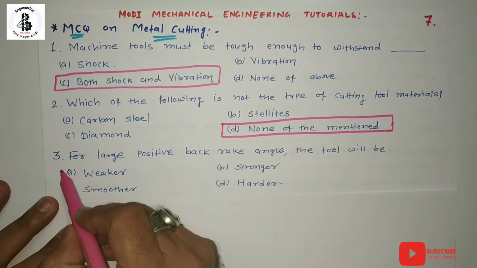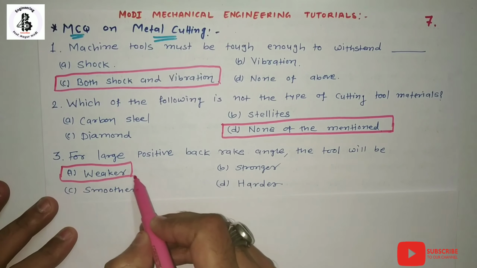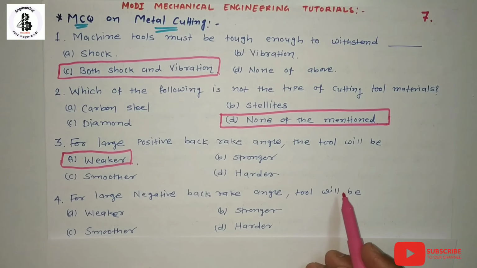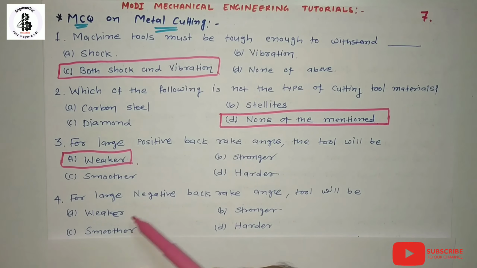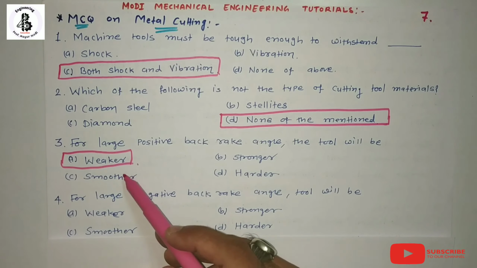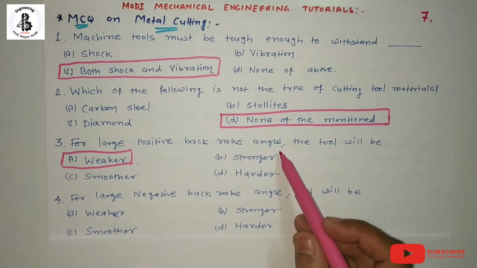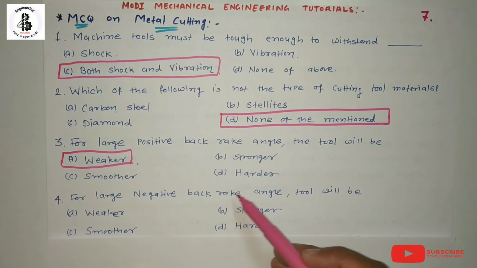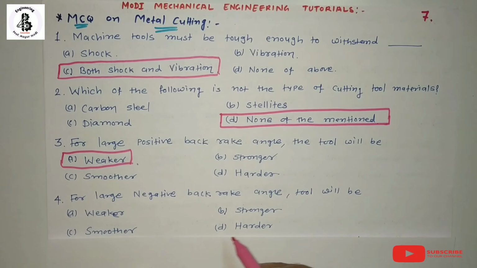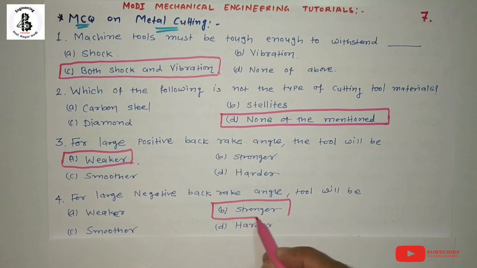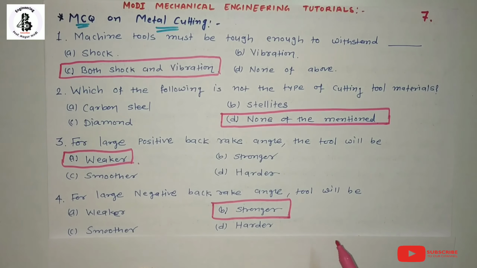So the answer is option A. Then the next question. For large negative rake angles, the tool will be A, weaker; B, stronger; C, smoother; D, harder. That will be the reverse of the previous one. For a large positive rake angle, the tool becomes weaker, and similarly for large negative rake angles, the tool becomes stronger. So this is according to the rake angle characteristics of the tool.